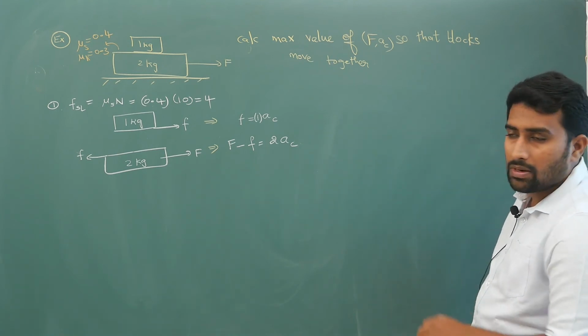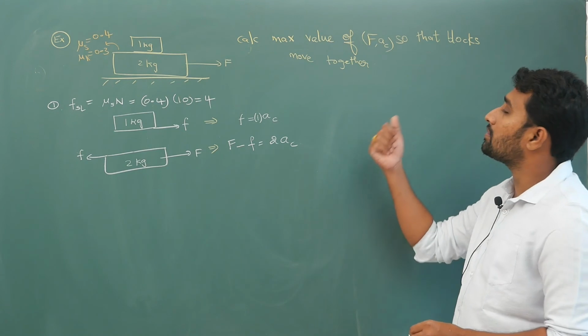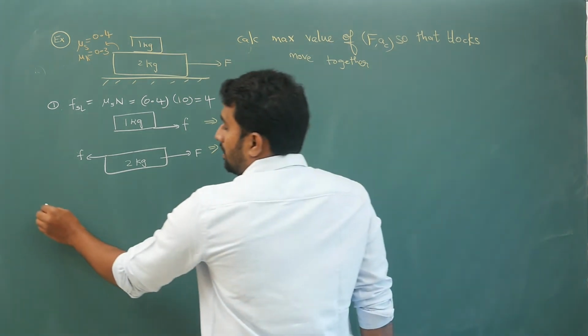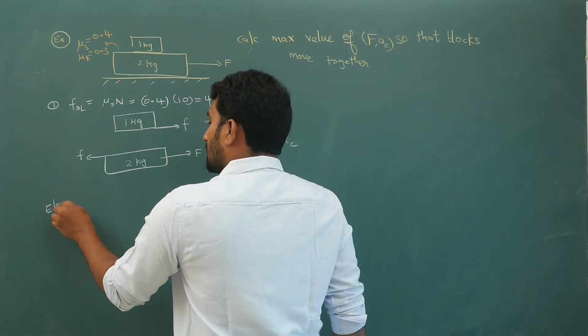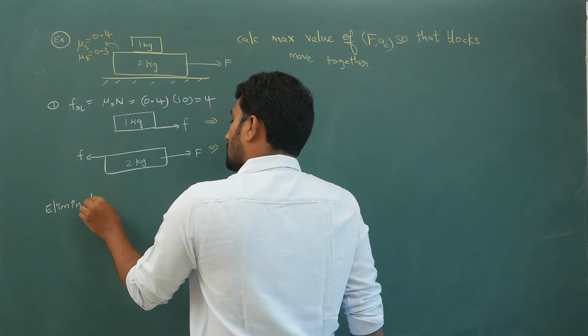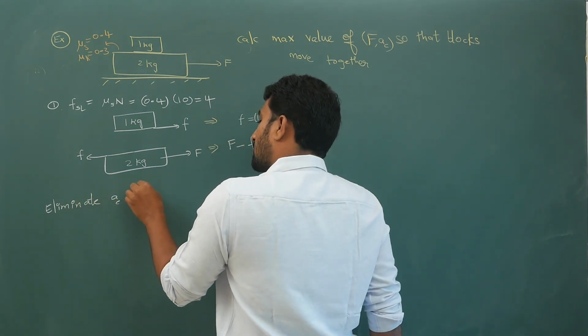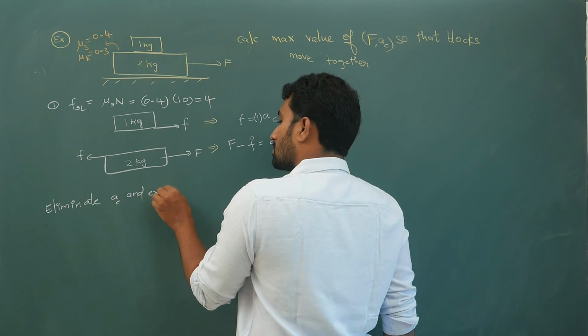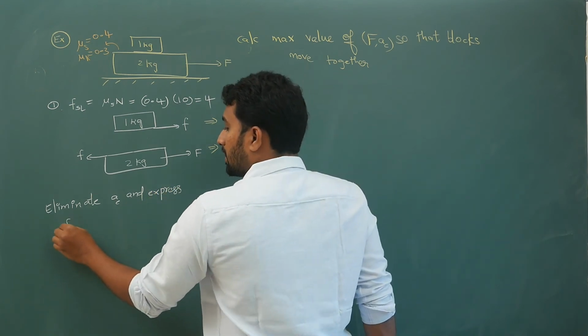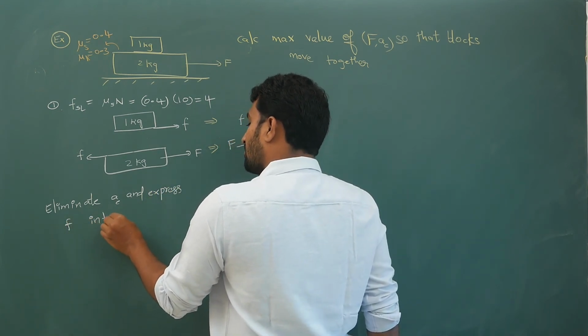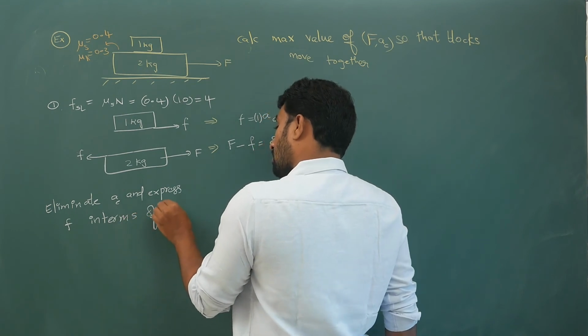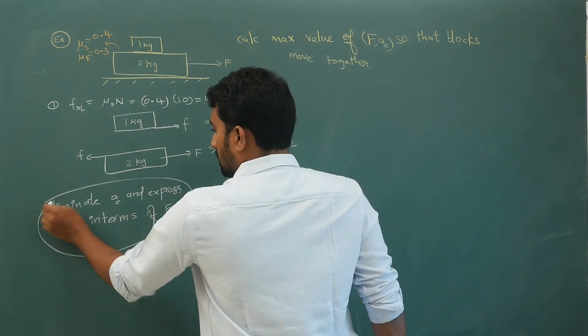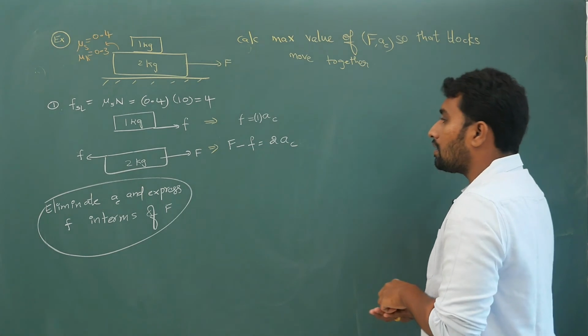In maximum and minimum value questions that you are going to get, eliminate common acceleration and express small f in terms of capital F. Why, I will tell you, you will get to know now. Now how will I do it?